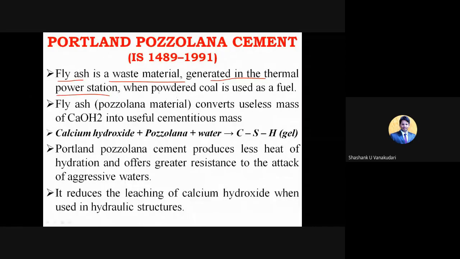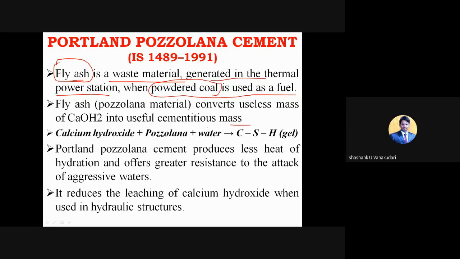And powdered coal is used as a fuel. So when this powdered coal is burnt, it forms this fly ash. After burning of this powdered coal, it forms a product in powder form. That waste powder form only we can call as fly ash. Yeah, and here the fly ash or pozzolana material converts useless mass of calcium hydroxide into useful cementitious mass.